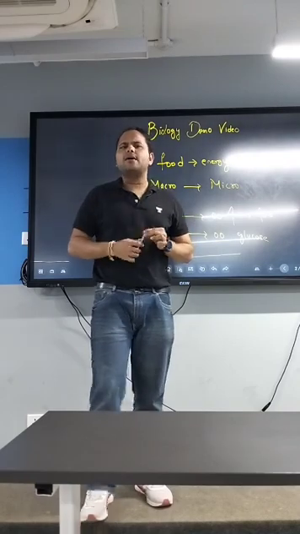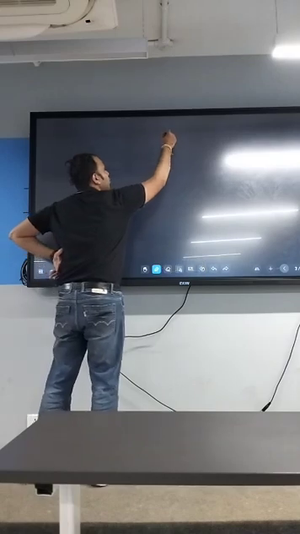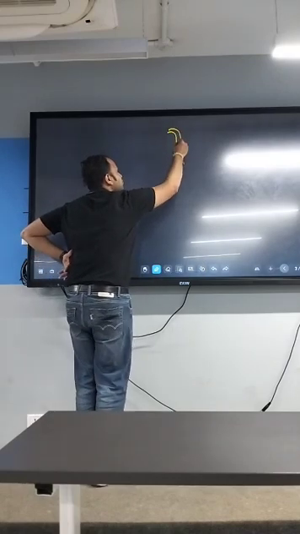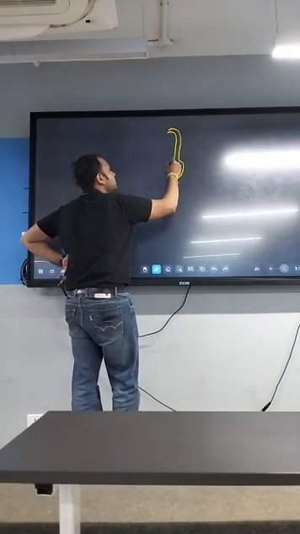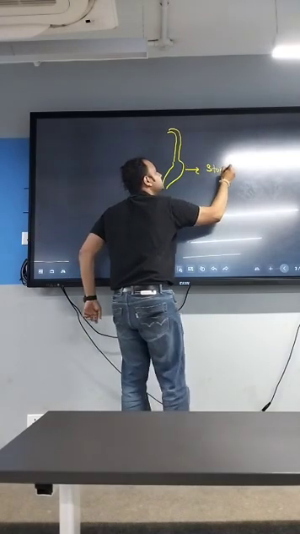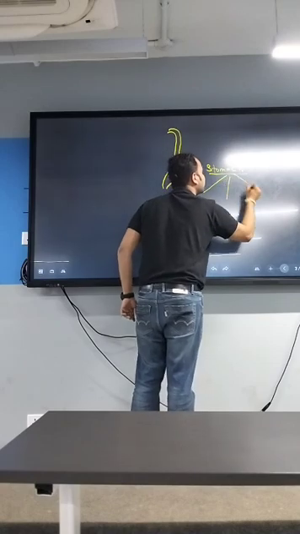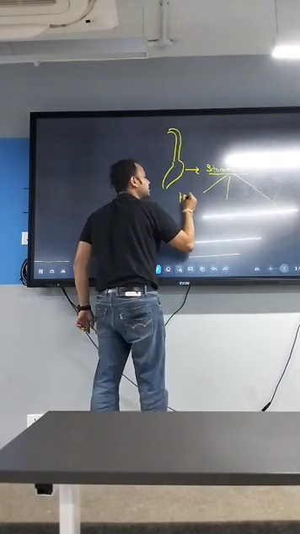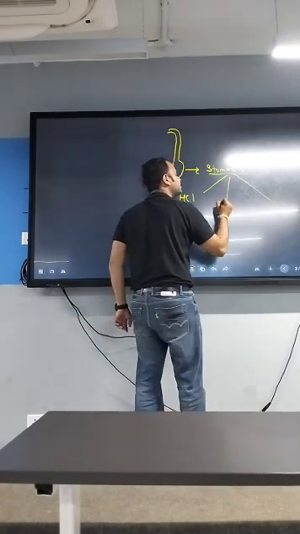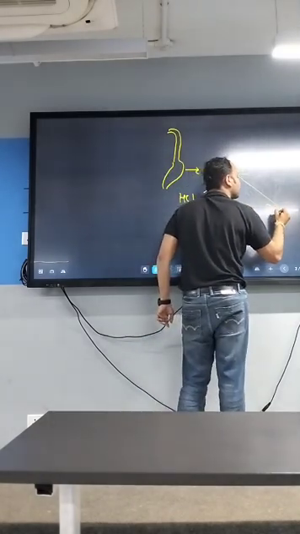There, three things are found in your stomach. The first one, the stomach wall. If you see, this is your esophagus. The J-shaped structure is known as the stomach. This is your stomach. And the wall of the stomach contains three things. The first one is HCl, second one is mucus, and third one is pepsin.